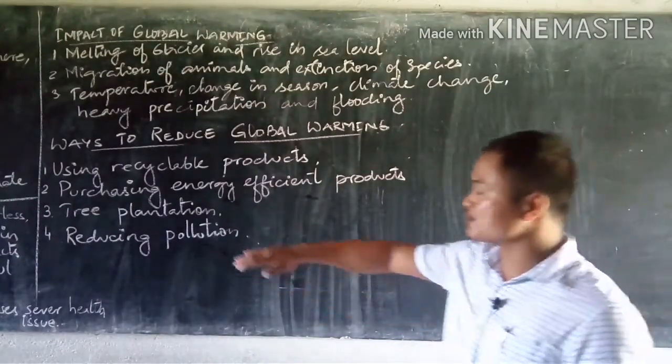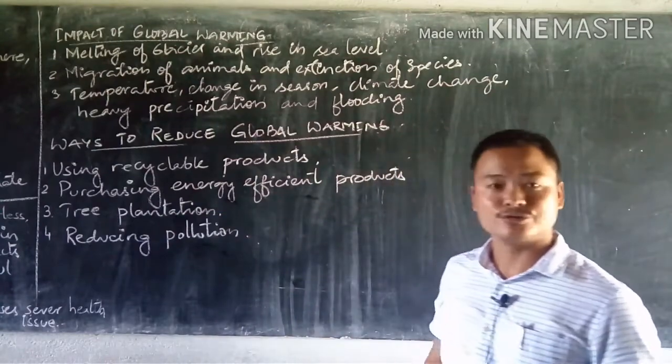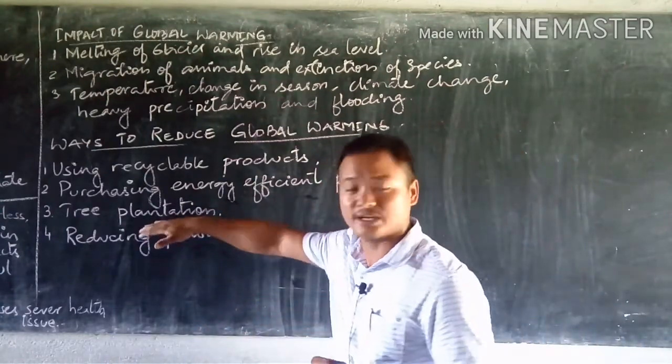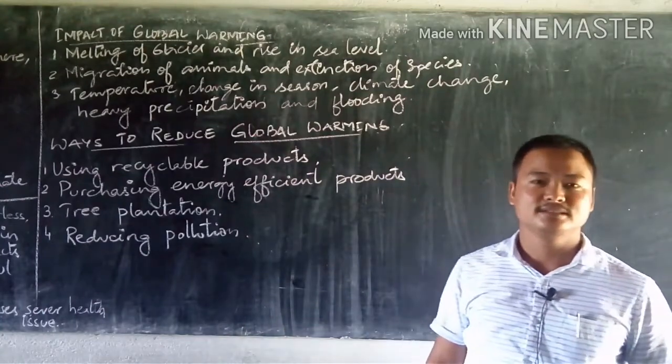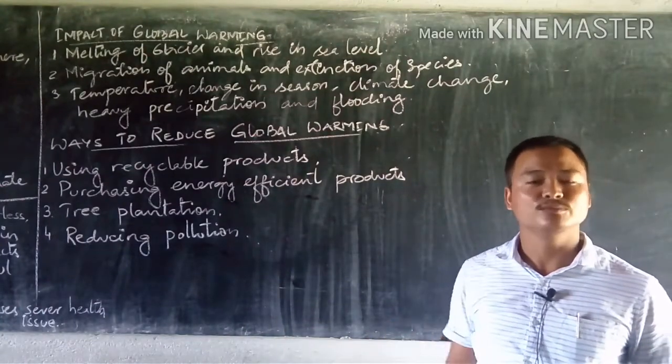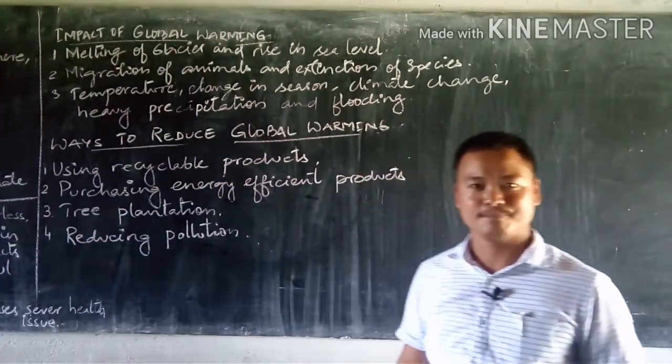And I still emphasize, most importantly, the easiest method to curb or reduce global warming is tree plantation. If we plant trees every week or every month, the problem will be solved on a much larger scale.